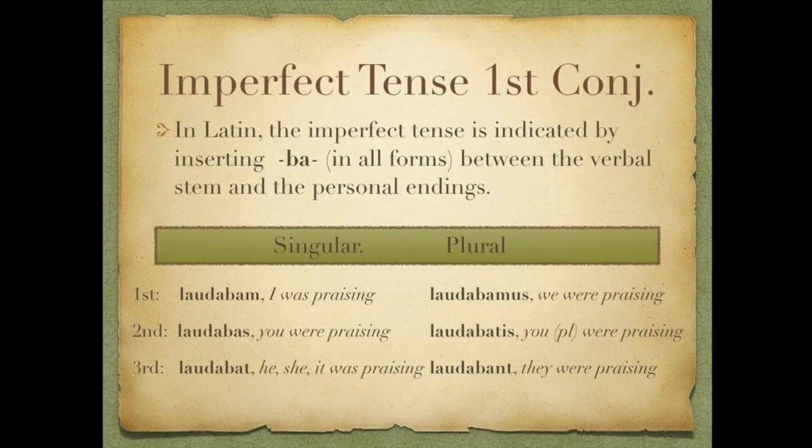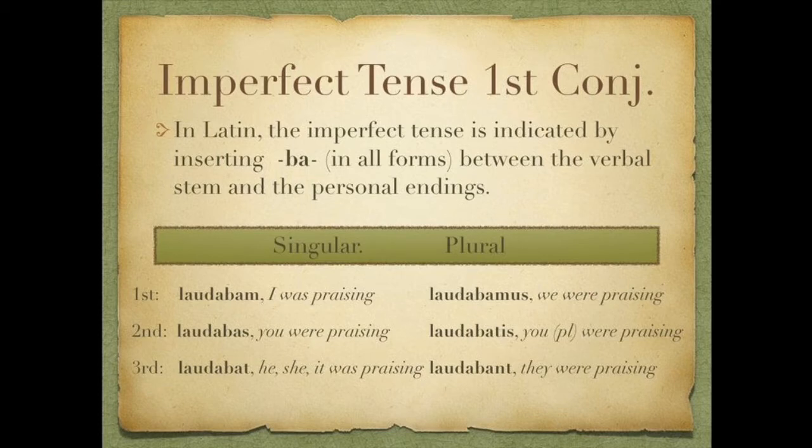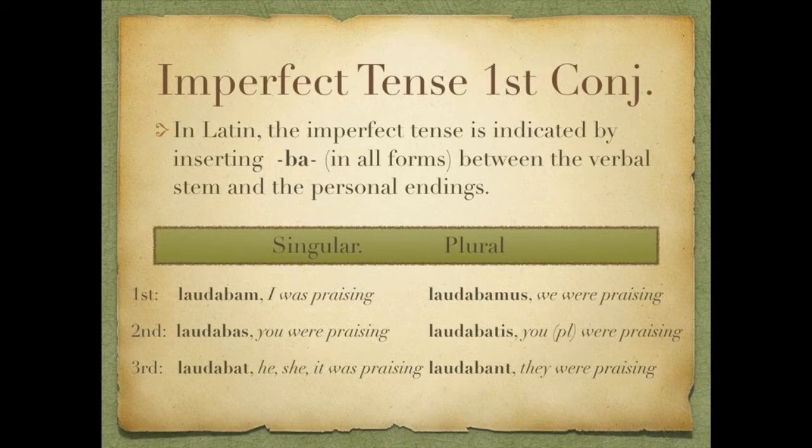The imperfect tense for first and second conjugation is about the simplest forms we have. It's just a matter of verbal stem plus the infix ba plus personal endings. And it's consistent through all forms, first, second, third person, singular and plural. So let's look at our first conjugation model verb, laudo, laudare.